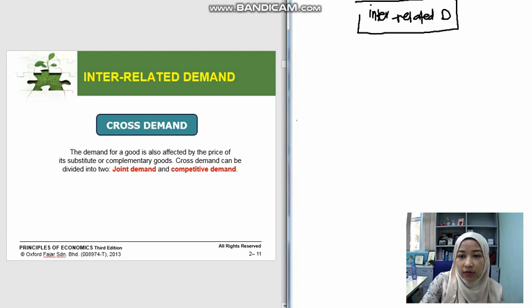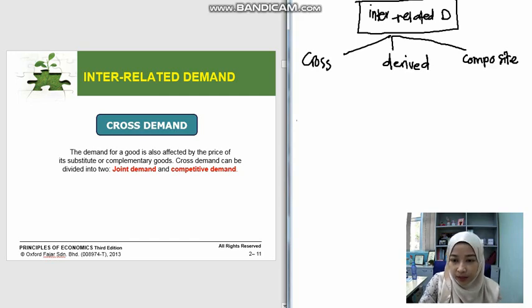The first one is cross demand, and then we have derived demand, and the last one is what we call composite demand. Interrelated demand actually explains the relationship between the price of one product and the price of the other product, or the price of one product and the demand of the other products.